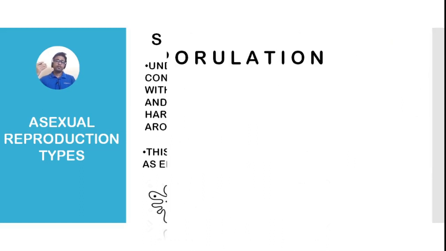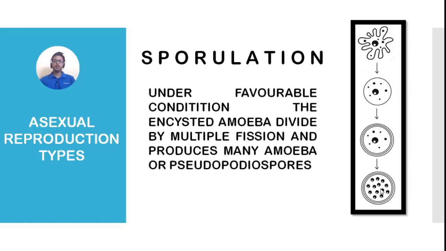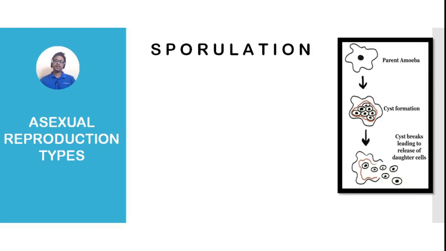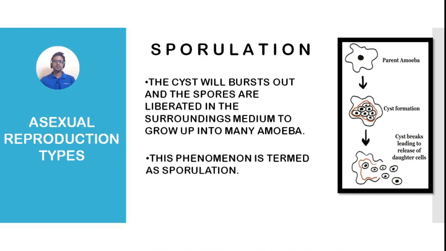Now, when the favorable atmosphere comes, this amoeba divides by multiple fission and gives rise to many amoebae or pseudopodiospores. I repeat again, when the favorable condition comes, this amoeba divides by multiple fission and gives rise to many amoebae or pseudopodiospores. And finally, the cyst will break out, and these amoebae or pseudopodiospores will be liberated into the environment, and finally they give rise to new amoebae, and this phenomenon is termed sporulation.